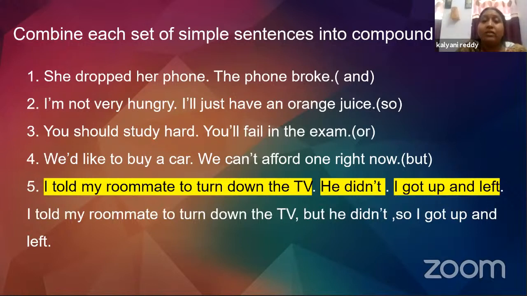You should study hard. You will fail in the exam. We would like to buy a car. We can't afford one right now. I told my roommate to turn down the TV. He didn't. I got up and left. Now, here are your sentences, children. Try to join them or combine them using the connecting word given in the brackets.